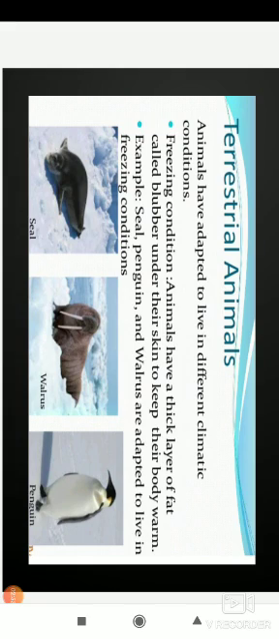You can see here, freezing regions: some of the seal, walrus, and penguin all have a thick layer of fat in their body. The thick layer of fat which is present under the skin of these animals is called blubber. That is helpful for them to keep themselves warm because they live in the polar region, in freezing conditions.